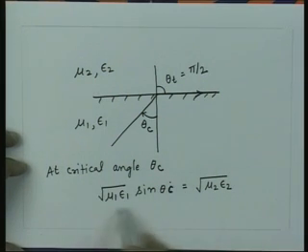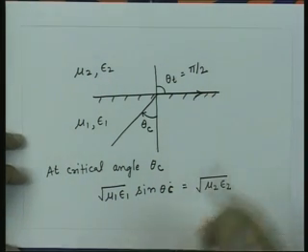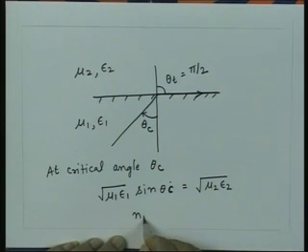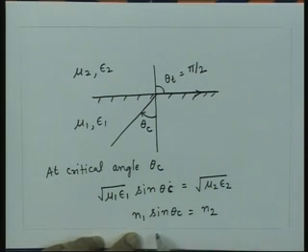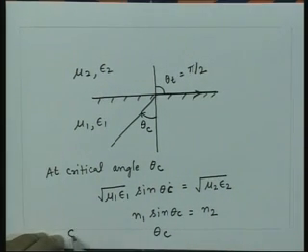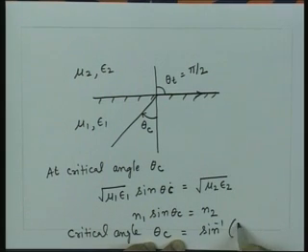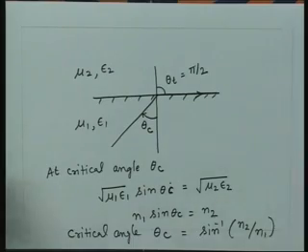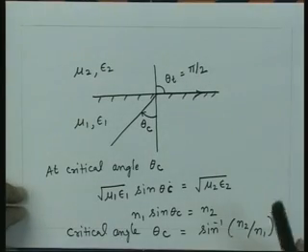So, at critical angle essentially this condition is satisfied. And that is what we had seen for the dielectric media when mu 1 is equal to mu 2, again we get the same condition for the refractive indices, that is n1 sine of theta c is equal to n2, or theta c, the critical angle, is equal to sine inverse of n2 by n1. So, from this general derivation which we have done, we can get the special cases which we have been discussing in the past in our high school optics.